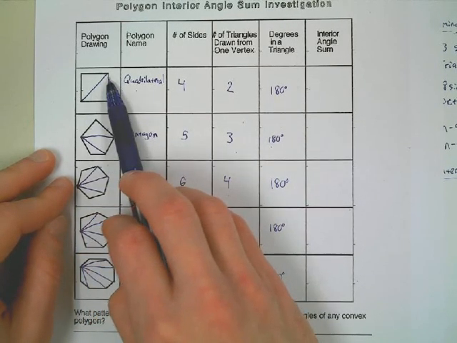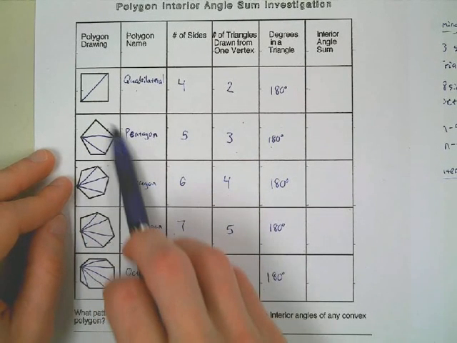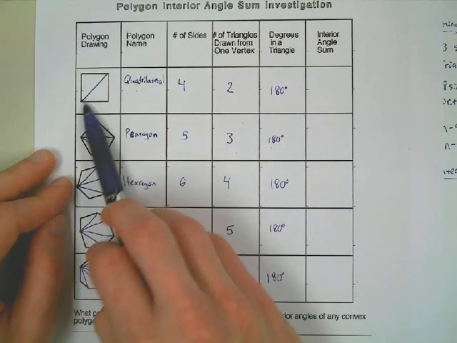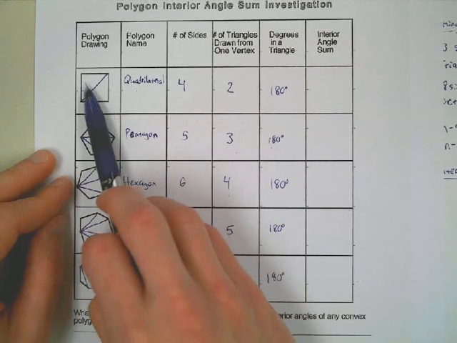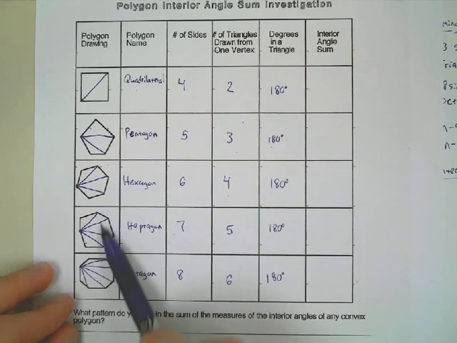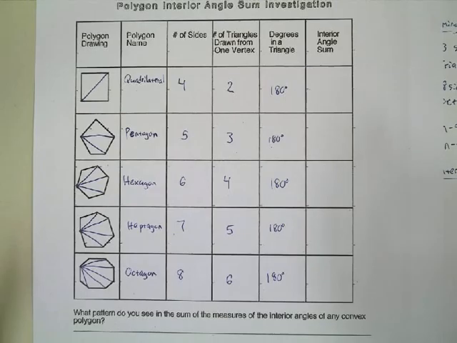But when we add another vertex, we add another diagonal, and that allows us to create 3. So we're dividing this space that was one thing into 2 things. Now we have two lines, so that divides it into 3 pieces, and then 4, then 5, then 6. Kind of something like that. It works out that way. There is a relationship there, is the idea.